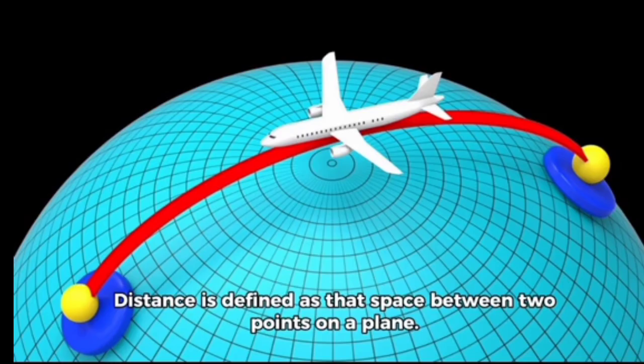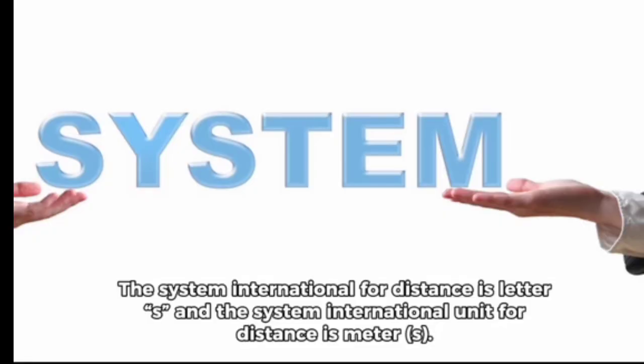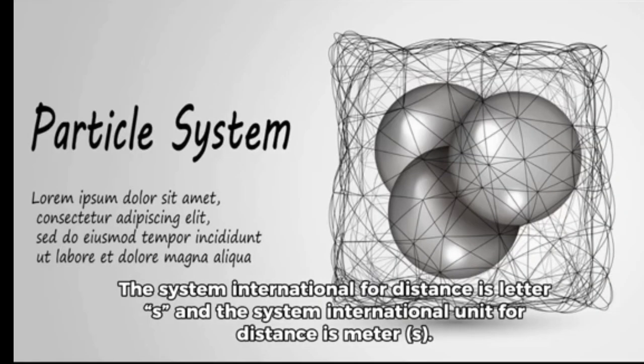Distance is defined as the space between two points on a plane. The System International symbol for distance is the letter S, and the System International unit for distance is the meter (m).